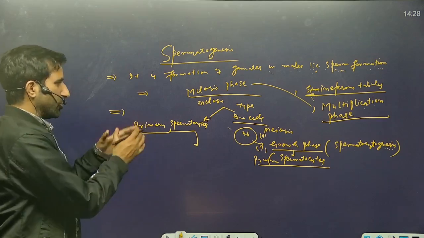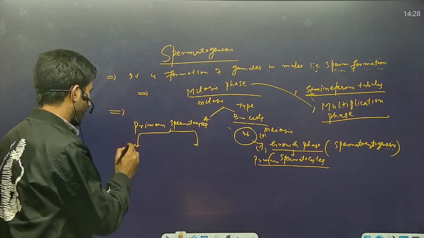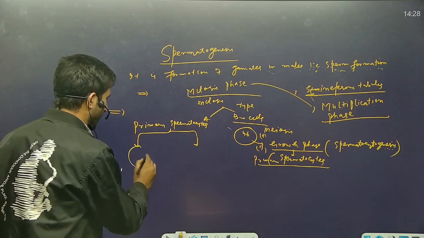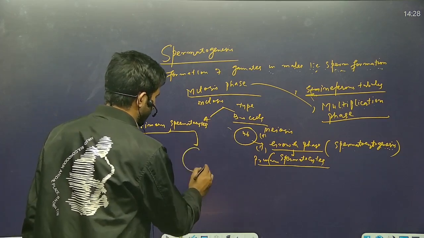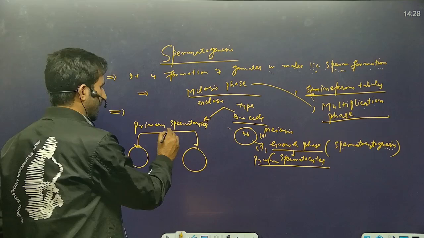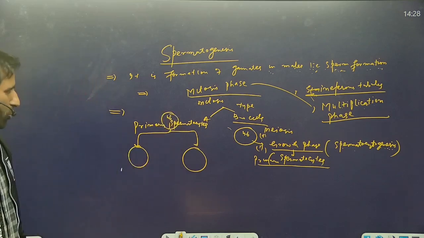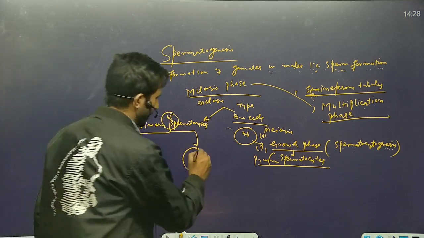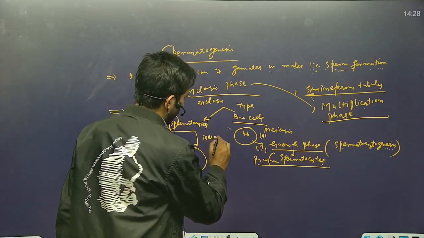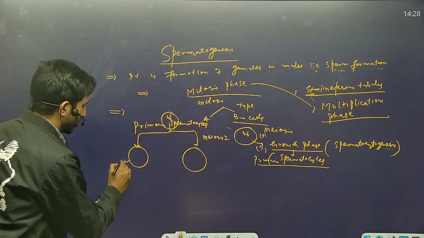Now these primary spermatocytes divide by meiosis first, which is actually a reductional division. If it is a human primary spermatocyte, it has 46 chromosomes, but when it divides by meiosis first, it will change into secondary spermatocytes.